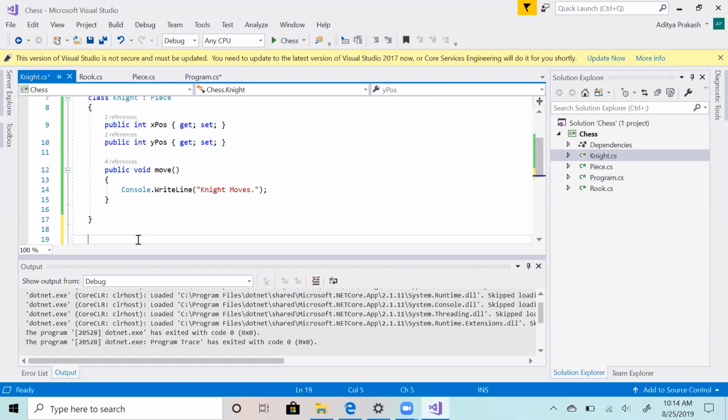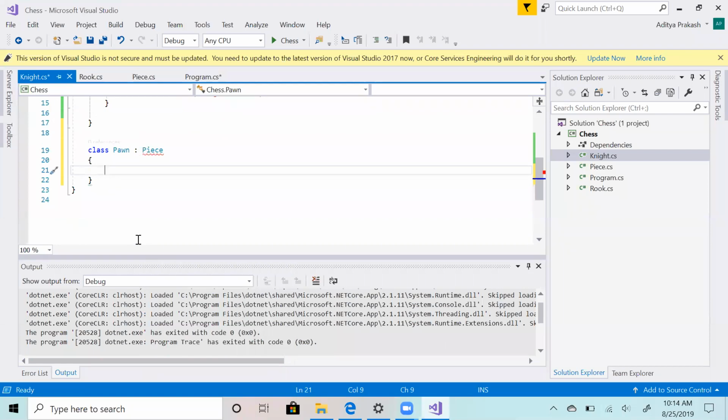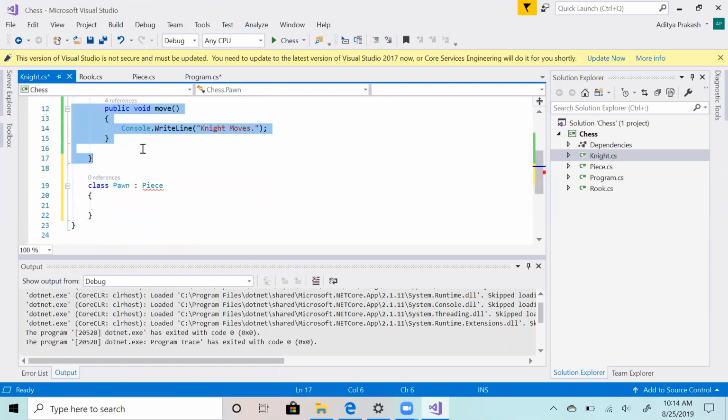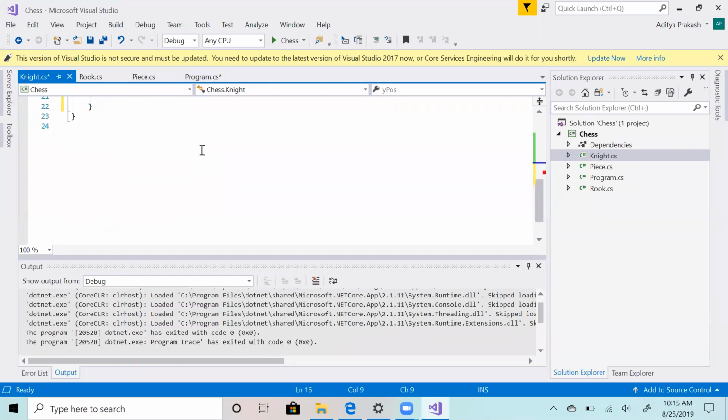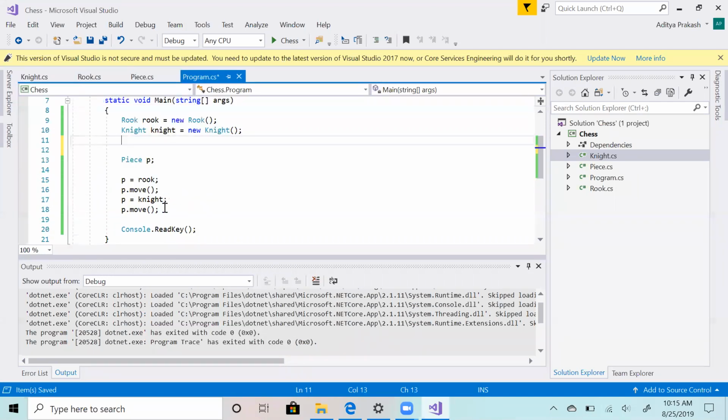If I make one more class inside this, class pawn extends piece, and then I do the same thing, copy paste this here. Obviously, this is not a good practice. You should create a new file for a new class, but I'm saving time. Let's say I and some other guy are working on the same project, and chess got modified, a new piece got added.